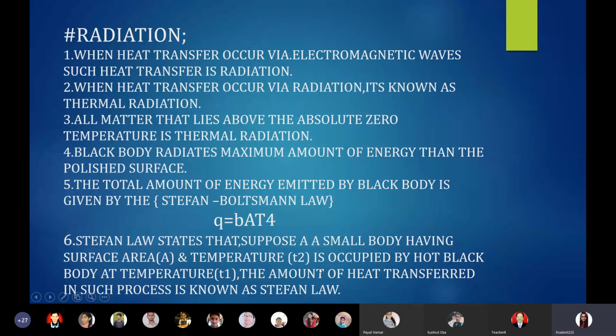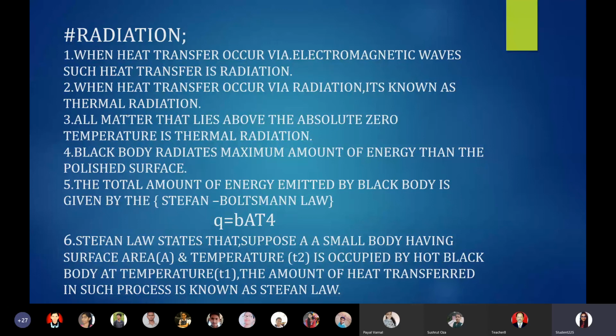We can calculate the amount of heat transferred from this small body of surface area A and temperature T2 to the black body at temperature T1 by this equation, Q = B A T^4, which is known as Stefan law. Understood Stefan law?